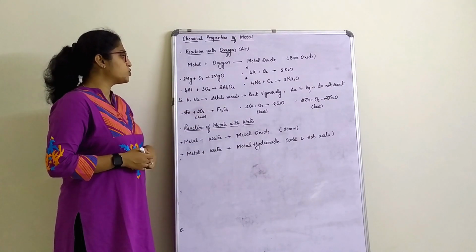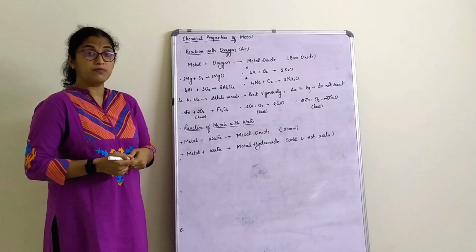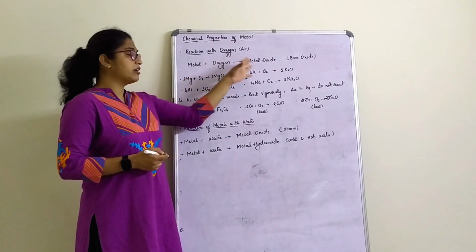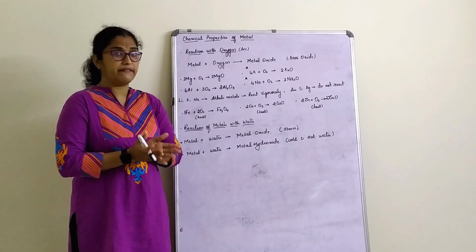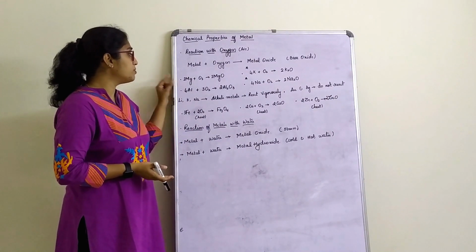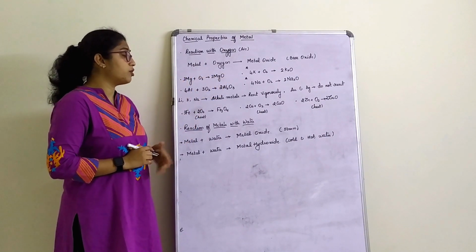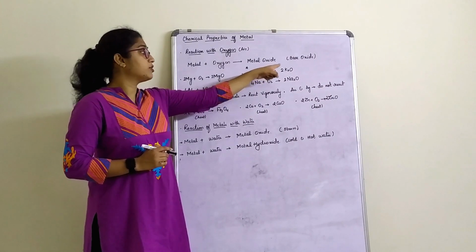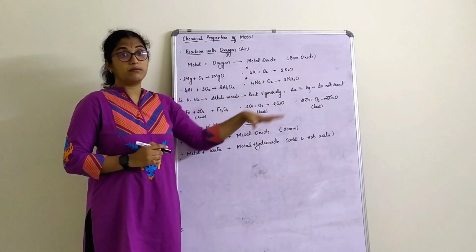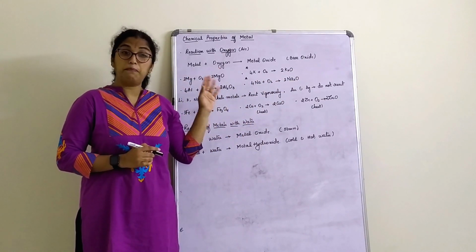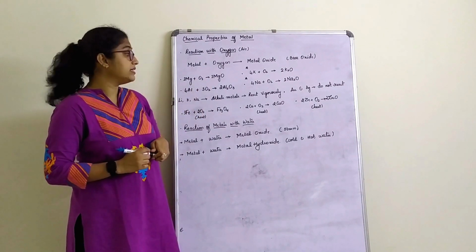Let's take the first one. Magnesium reacting with oxygen gives us magnesium oxide. I have just started with a few examples here; you will always find more examples in the book. Magnesium reacts with oxygen to give its respective oxide, magnesium oxide. Potassium reacts with oxygen to give potassium oxide. Sodium with oxygen gives sodium oxide. All the reactions are balanced here. Aluminium reacts with oxygen to give aluminium oxide.